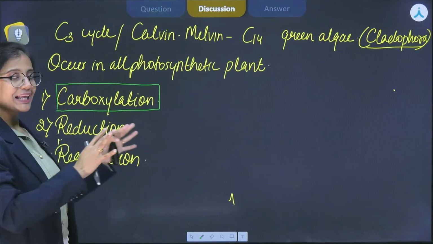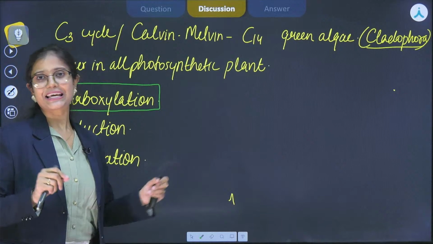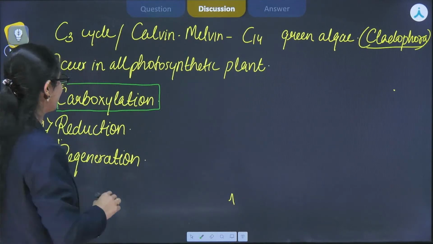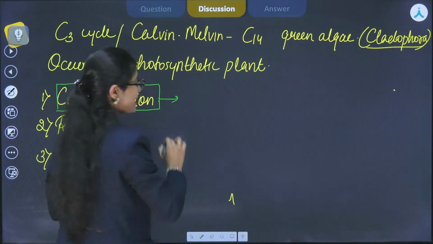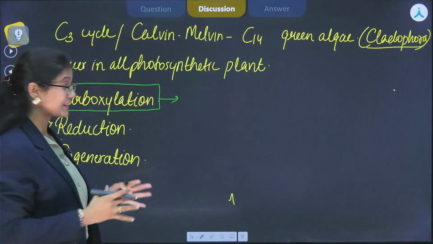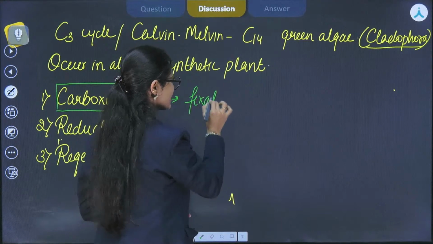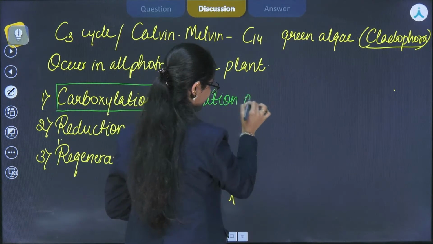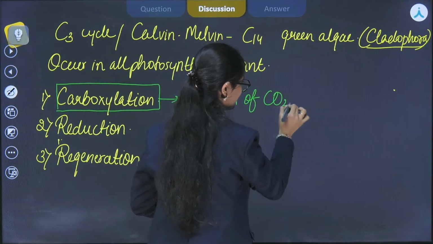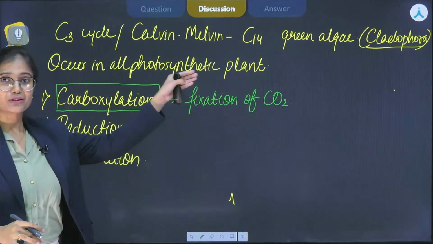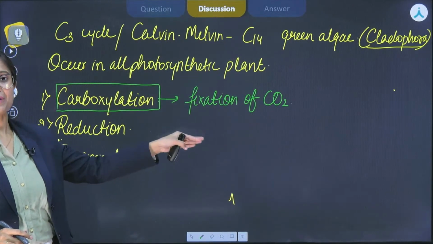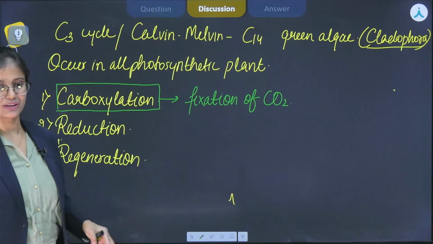The Calvin cycle is one of the cycles or phases in the dark reaction, right? Carboxylation, as the name itself suggests, means fixation of carbon dioxide, which is very important. We have to fix carbon dioxide so that we can make the carbohydrate substance.